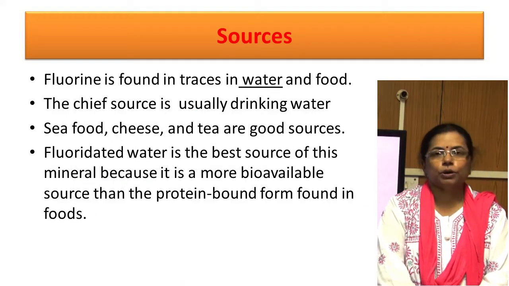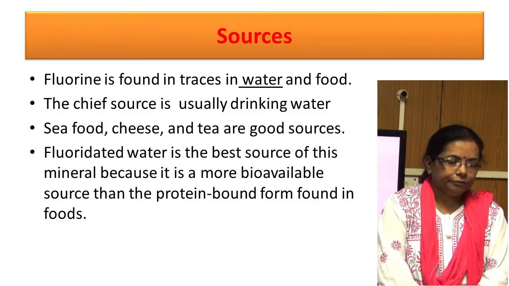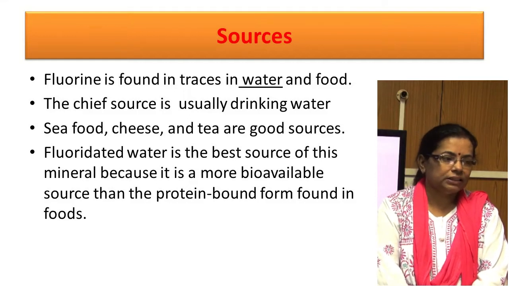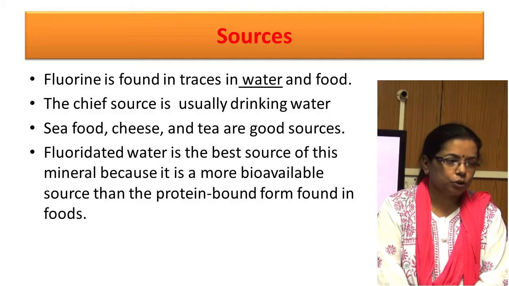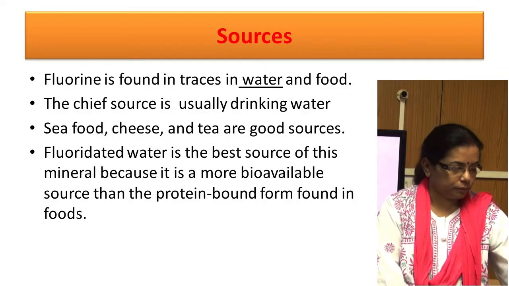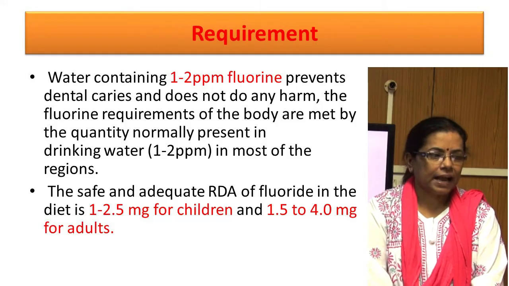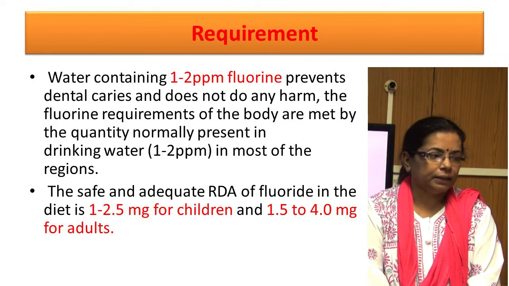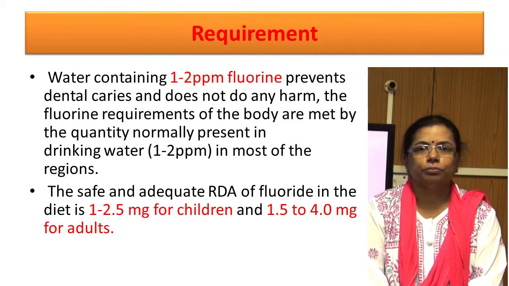The chief source of fluorine is usually drinking water. Seafood, cheese, and tea are also good sources, but fluoridated water is the best source of this mineral because it is a highly bioavailable source for humans compared to the protein-bound form found in food. Water containing 1 to 2 ppm fluorine prevents dental caries and does not do any harm. The fluorine requirement of the body is met by the quantity normally present in water, that is 1 to 2 ppm in most of the regions.